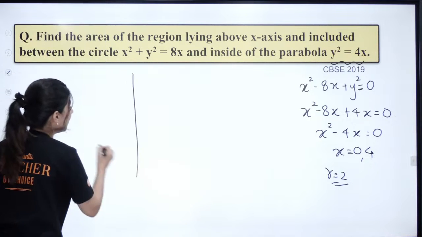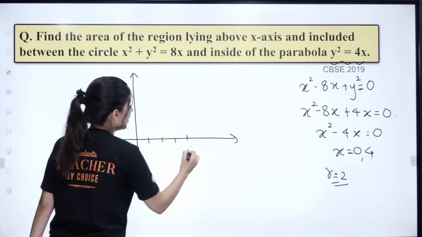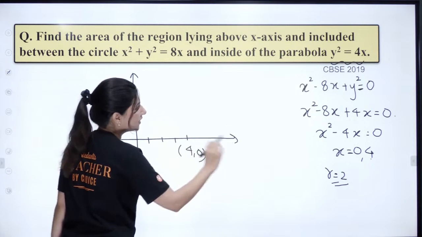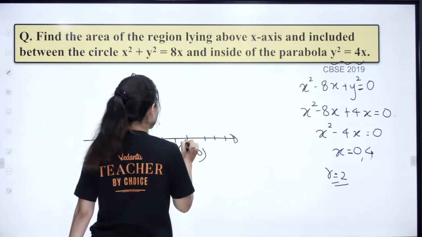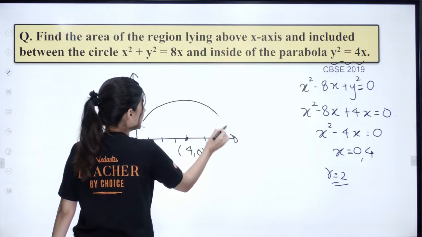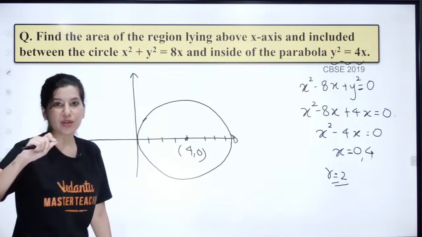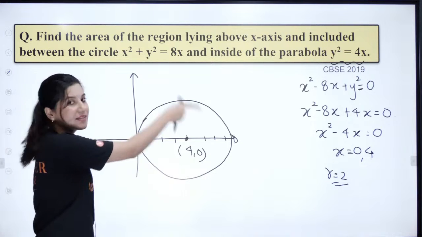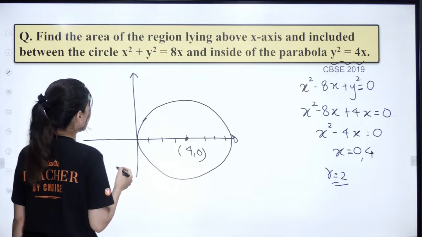So yes, we have circle. Let's plot the circle first. 1, 2, 3, 4. 4, 0 is the center, right? Because 4, 0 and then it passes through 8, 0. This is the center. This is your circle, right? Make sure you keep a compass with you to make the circle, okay? Because right now, can you see my circle is looking actually very bad.